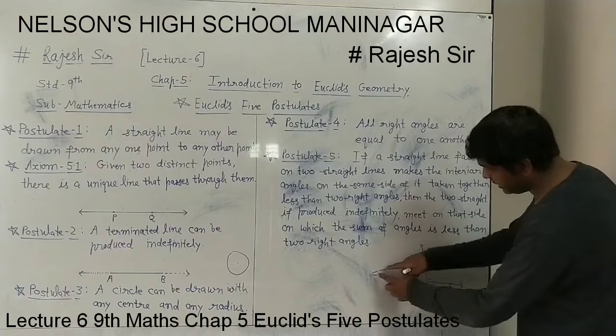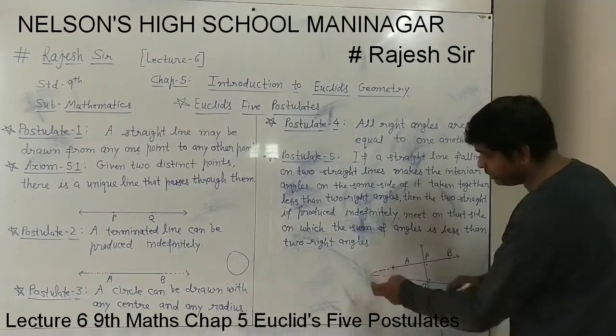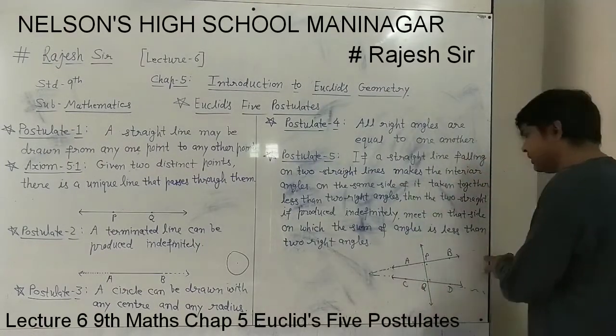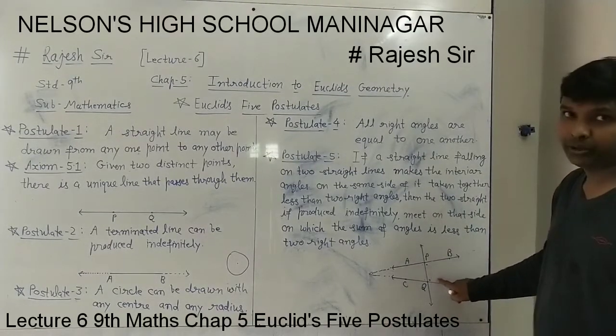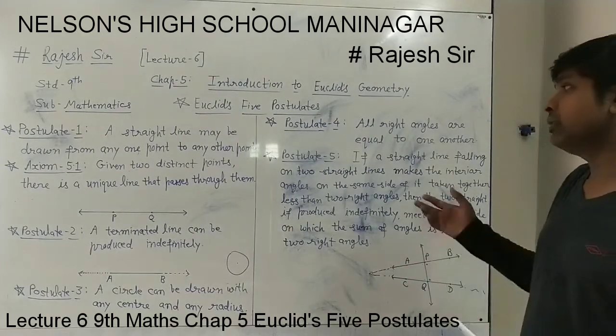So on this side the sum of two angles is less than 2 right angles, so they will meet here. But on this side they will not meet, because the sum of the two angles is more than 2 right angles. So this way 5 postulates are given by Euclid that we have to understand.